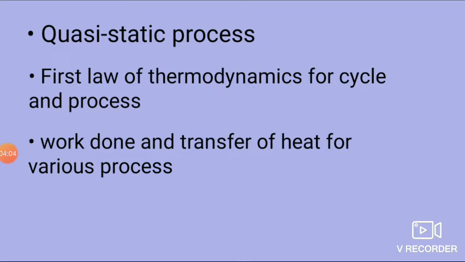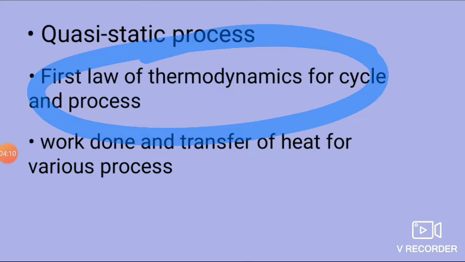Then friends, we will move to the first law of thermodynamics for cycle and process. For a cycle, the amount of net heat supplied to the system is equal to the amount of net work obtained from the system, and for a process, the heat supplied to the system is used in changing the internal energy of the system and in doing work. Friends, this is the first law of thermodynamics for cycle and process.